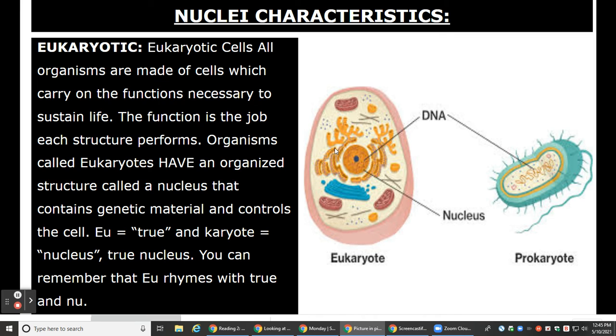Or I like to think that you are eukaryotic because you have eukaryotic cells with the nuclei. We are not made of prokaryotic cells that lack the nuclei. These are bacteria that are prokaryotic.